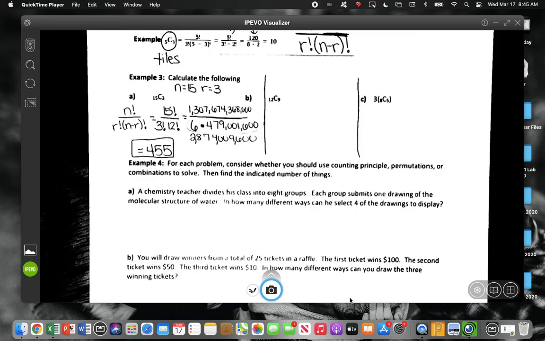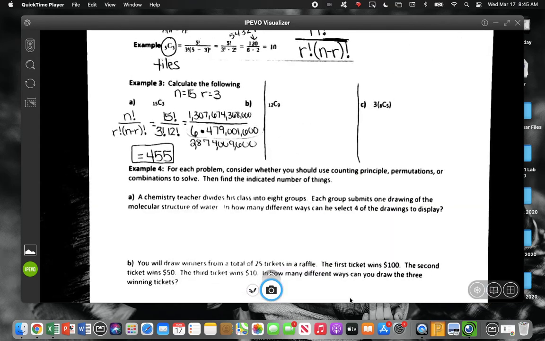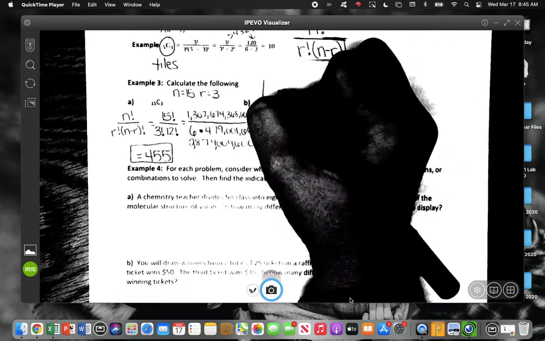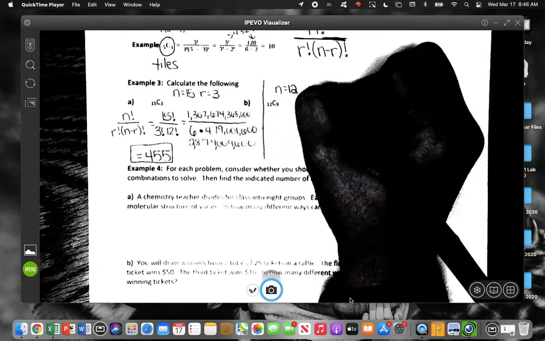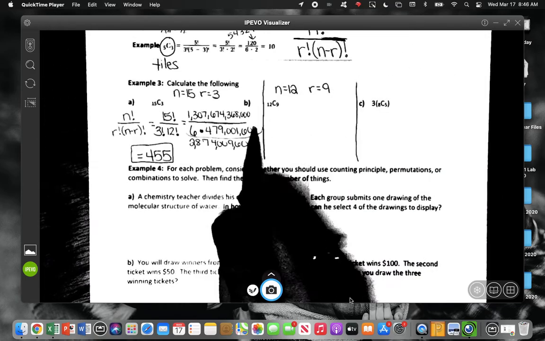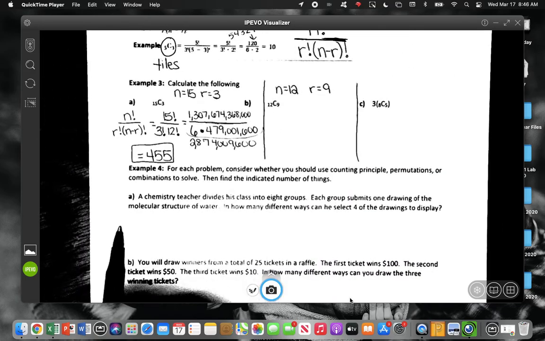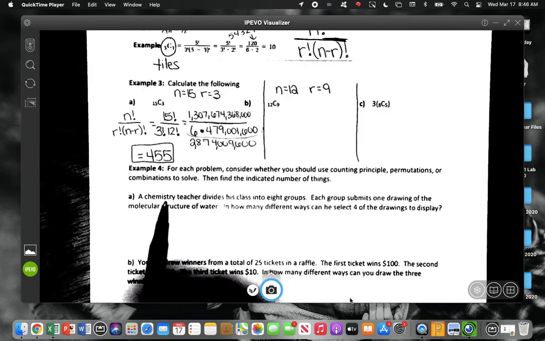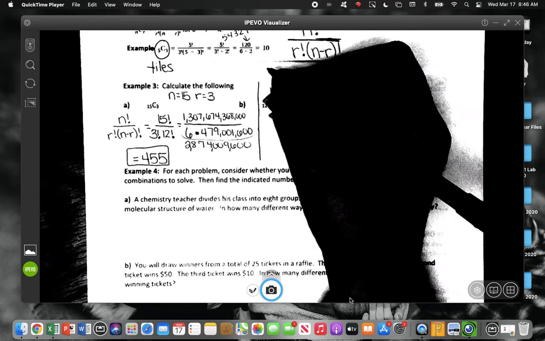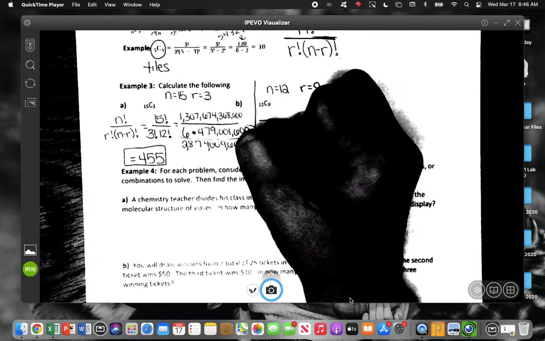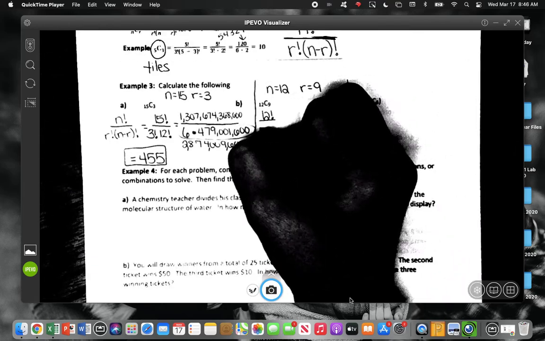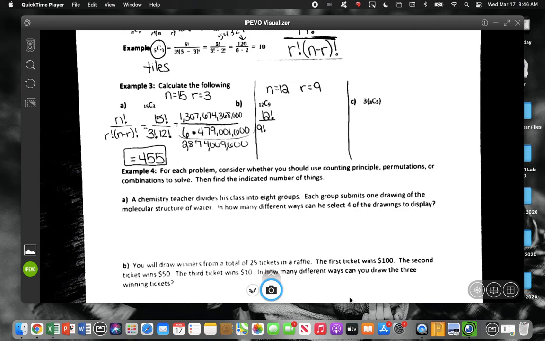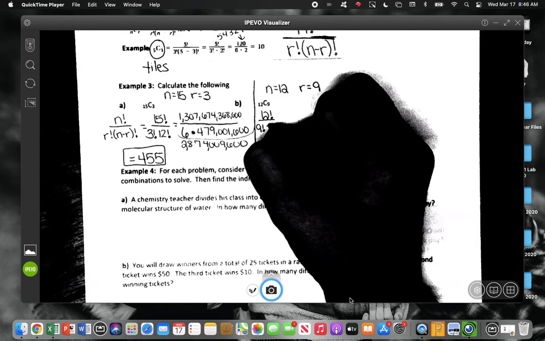Order doesn't matter here. So what am I going to plug in for n? What's my total number of people? 12. Now how many am I choosing? 9. Whenever you see that C, that stands for combination. In AP Stats, we actually just call that choose. It's like 12 choose 9. For the formula, n factorial goes on top, so that's 12 factorial. Then on the bottom, it's 9 factorial, and what's my second number? 3. 12 minus 9 gives me 3.